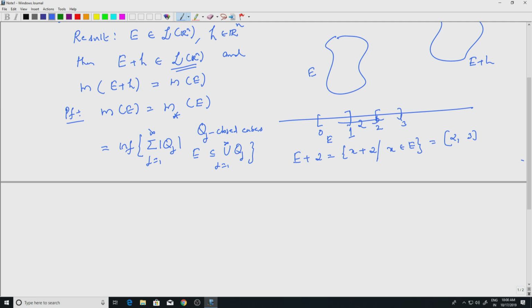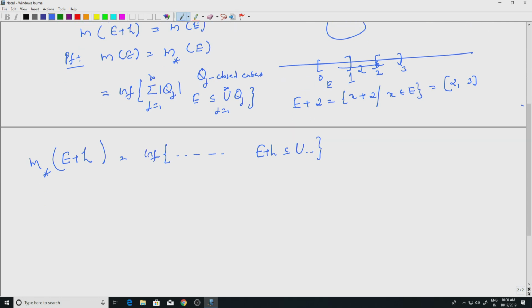So if you look at E plus h and m star of that, well, what is this? This is of course the infimum of various quantities. I am not going to write this. The only condition is that E plus h is contained in whatever union you are taking.